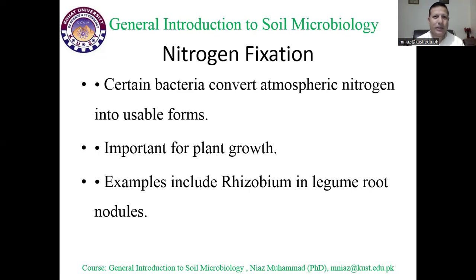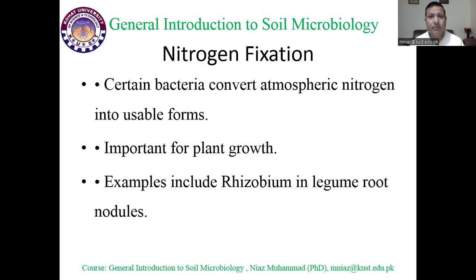Now this nitrogen is available to the plant in the form of nitrate and ammonia, because in soil it converts from one phase to another. An example of such microorganisms is Rhizobium.